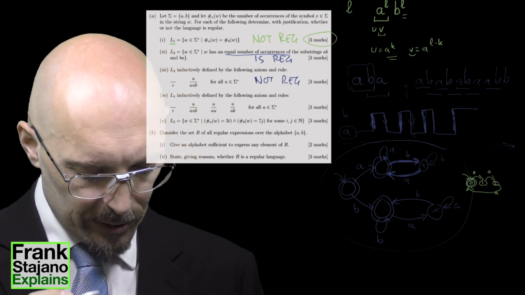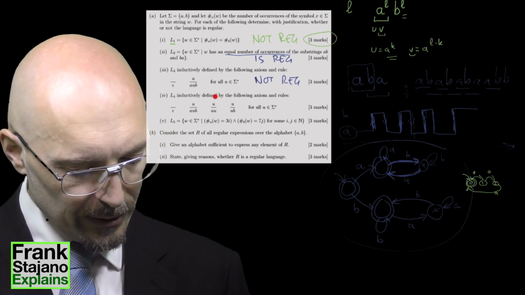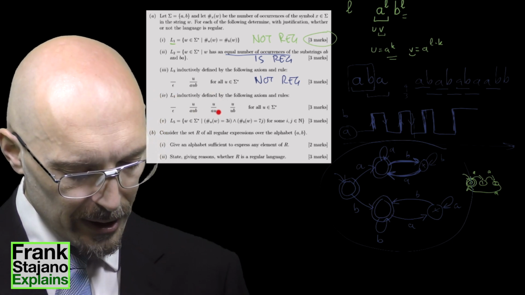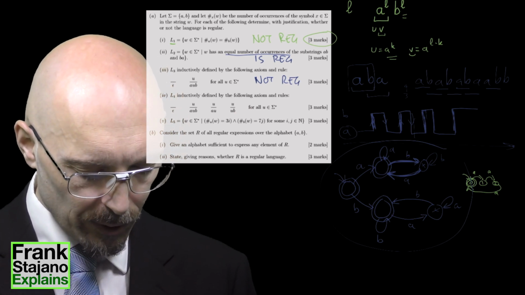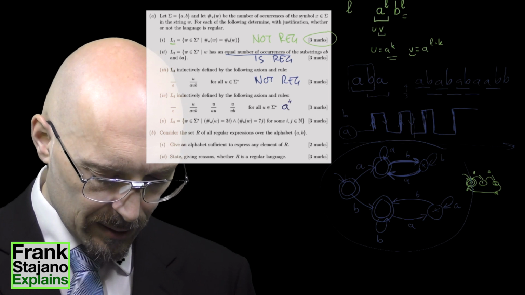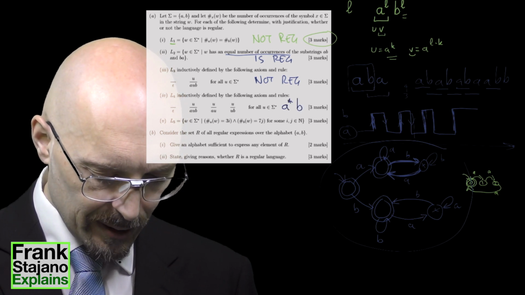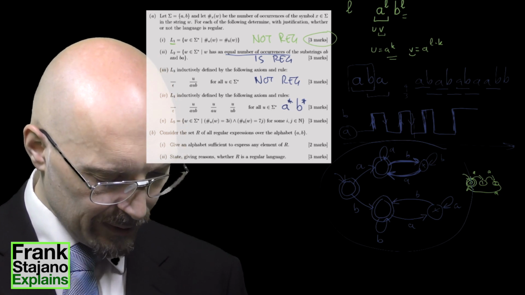a justification. And then L4, inductively defined by the following axiom and rules. And this one we already said as we were going through. I think it needs no more justification than saying that this language is basically recognized by the regexp A star, B star, where first I get all the A's.